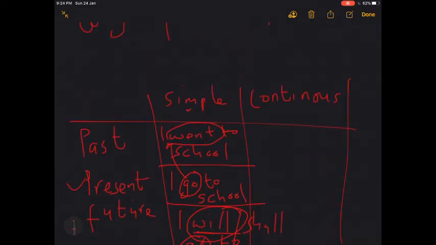Now we move on to the continuous tense, which is also called progressive. Just as the name suggests, progressive means it is still ongoing. In the present continuous tense, I could say, I am going.